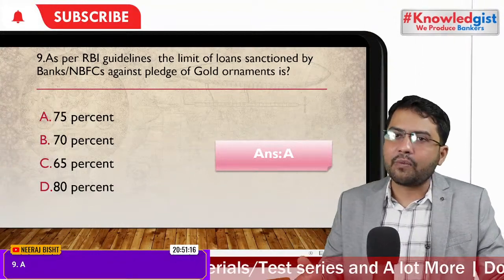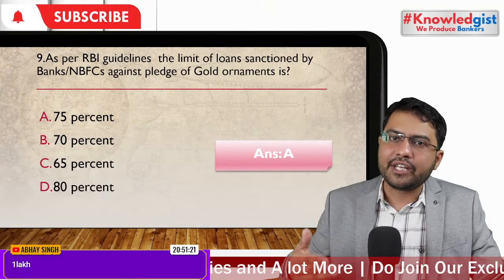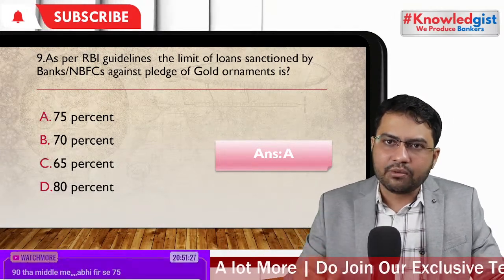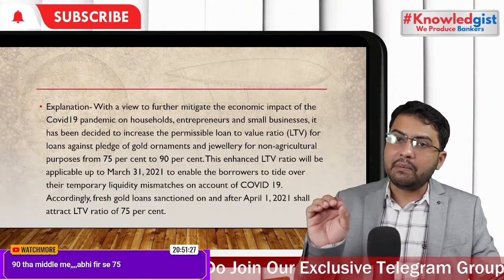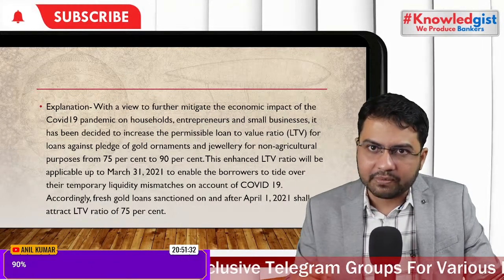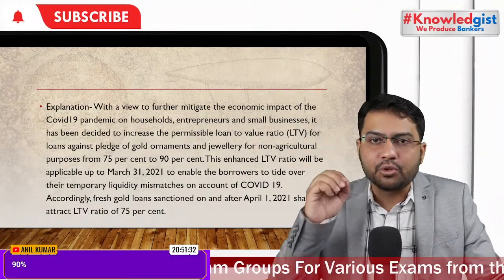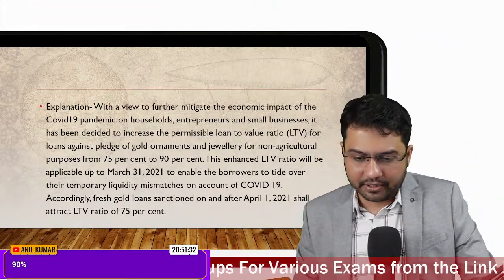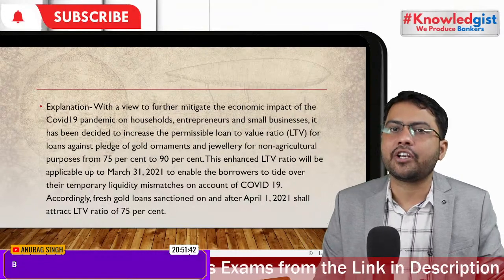But as the COVID situation has not eased, RBI has not released new guidelines to bring it back down to 75% LTV. So if it asks about the current LTV, it is 90%. The usual LTV is 75%, and due to COVID, it is increased to 90%. Clear? The detailed explanation is on your screens.